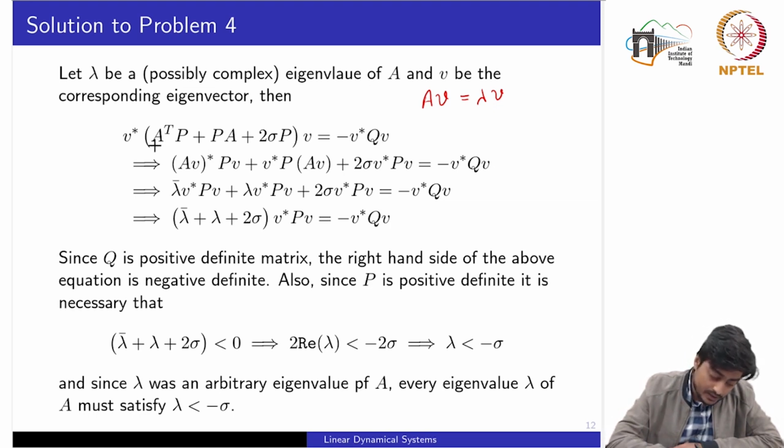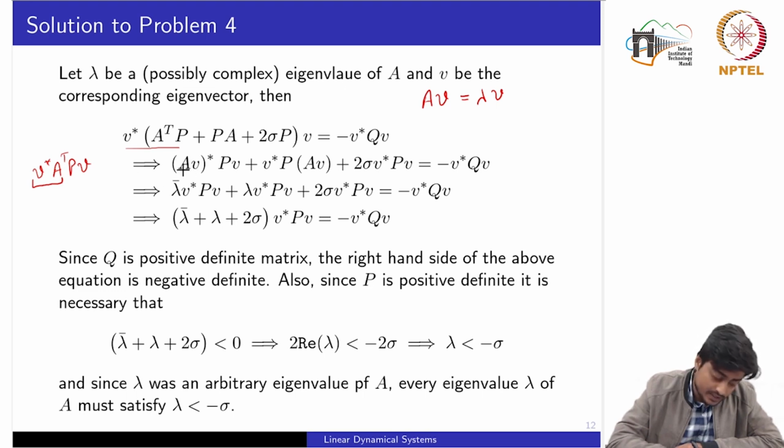Now if I write this part only, we would have V star A transpose P. Another way of writing this part, if I open this bracket, specifically this part I can write as the complex conjugate transpose of the vector AV.